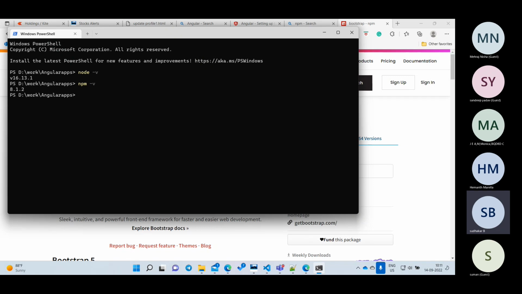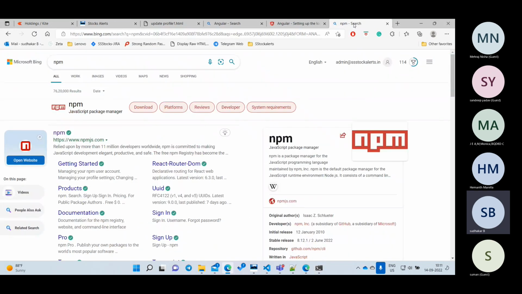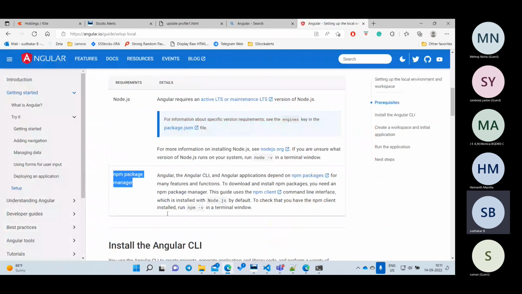So now I am done with my prerequisites. Now I have installed my node.js. I have installed my npm. Now we need to go with Angular only. So now prerequisites are done. In one step, we have done two things. Now these two things are done, right?